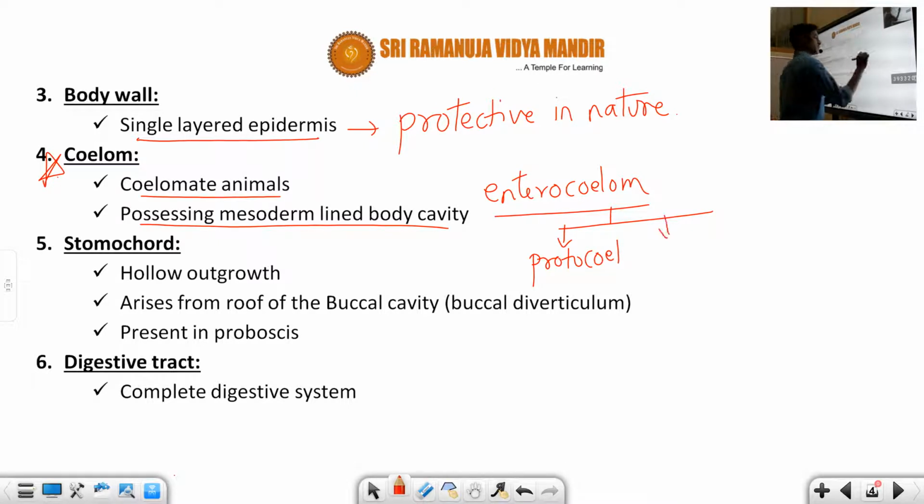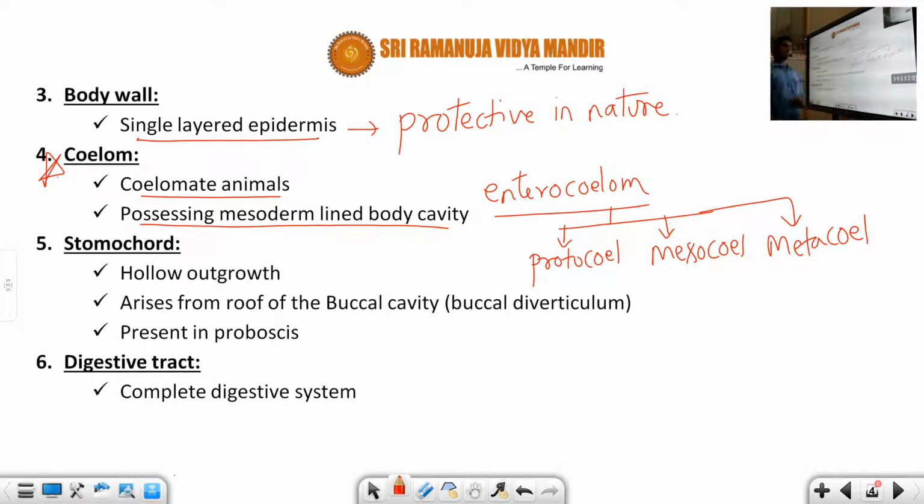Protocoel, mesocoel, and metacoel. These three types of division correspond to the three body divisions.